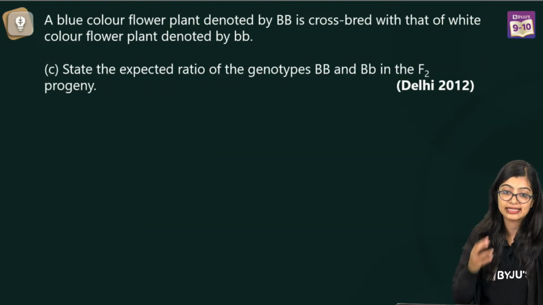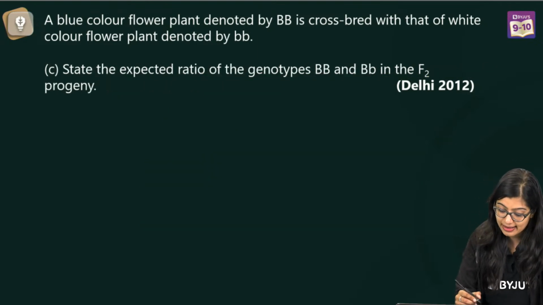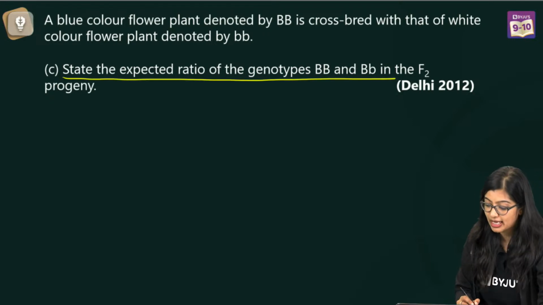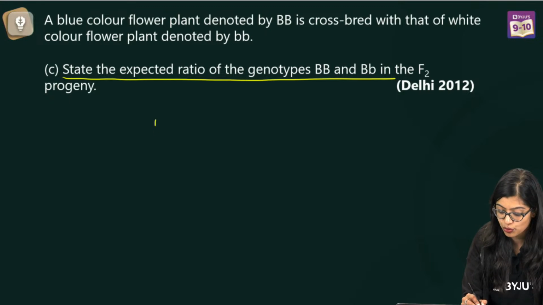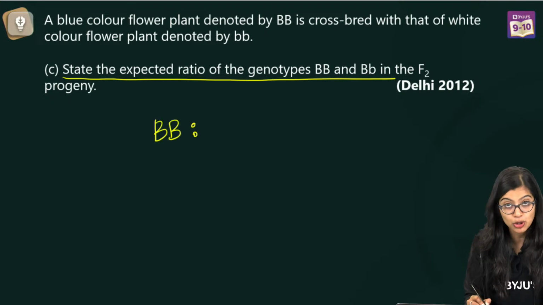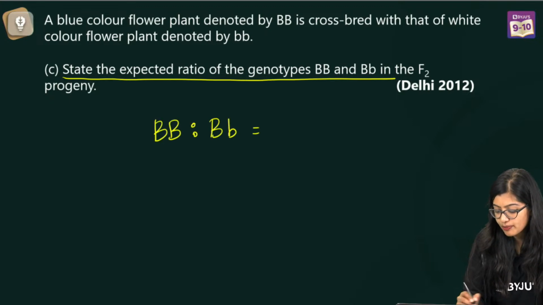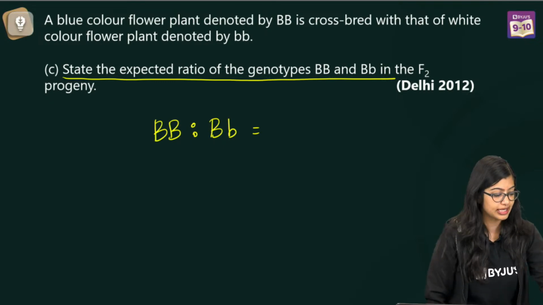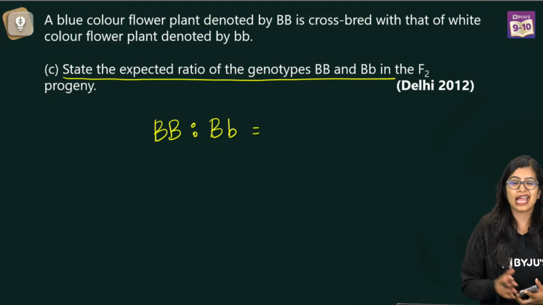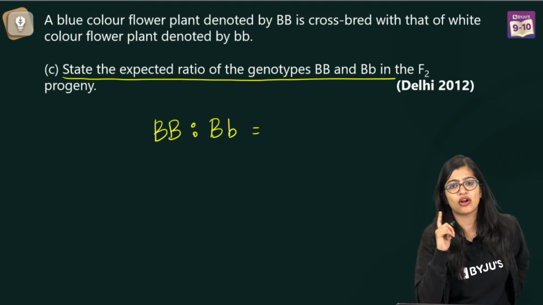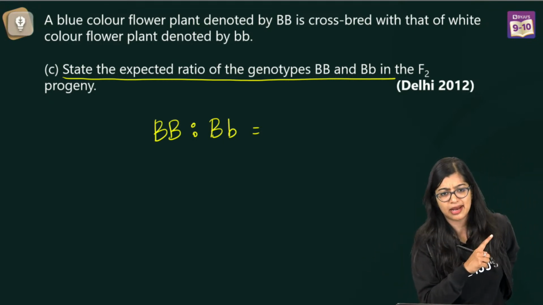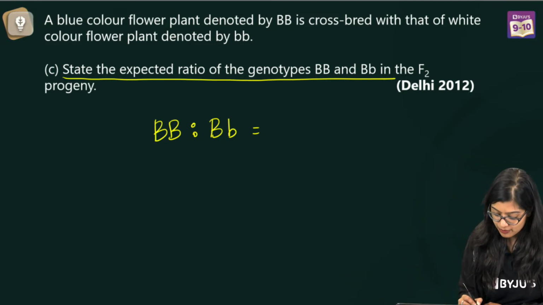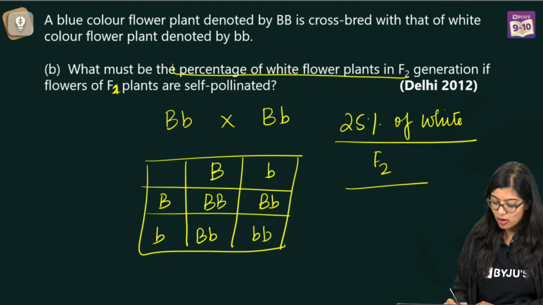Very simple and easy. Now, on the other hand, they're saying, state the expected ratio of genotypes of BB and Bb in F2. So, homozygous blue to heterozygous blue. What is the ratio? Yes, what is the ratio for this? I am pacing it up a little because you have already solved a similar question with Ankita ma'am. It's an application. Again, go back to this. What is the question?